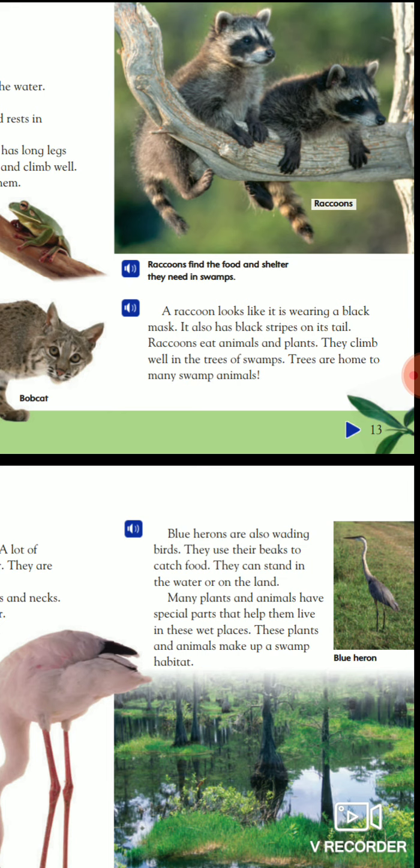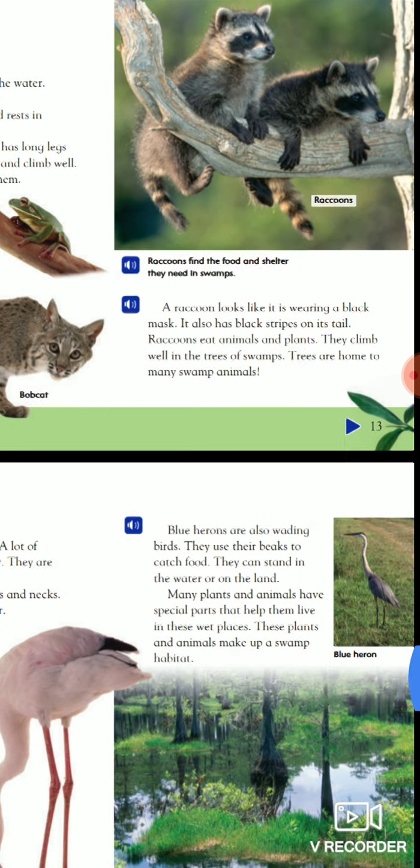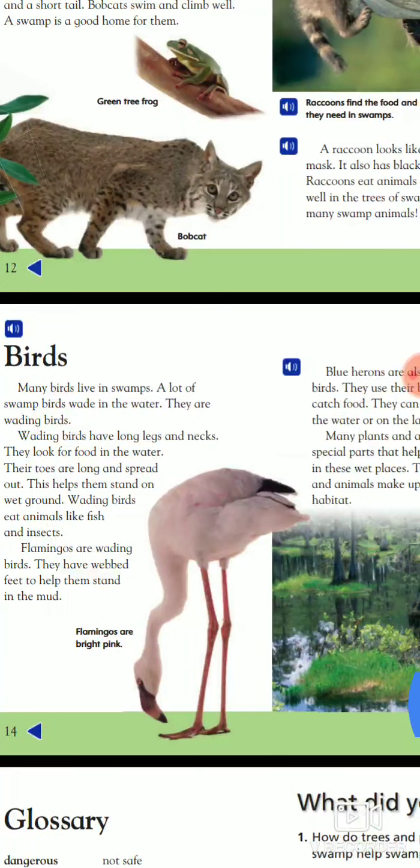A raccoon looks like it is wearing a black mask. It also has black stripes on its tail. Raccoons eat animals and plants. They climb well in the trees of the swamp. Trees are home to many swamp animals.